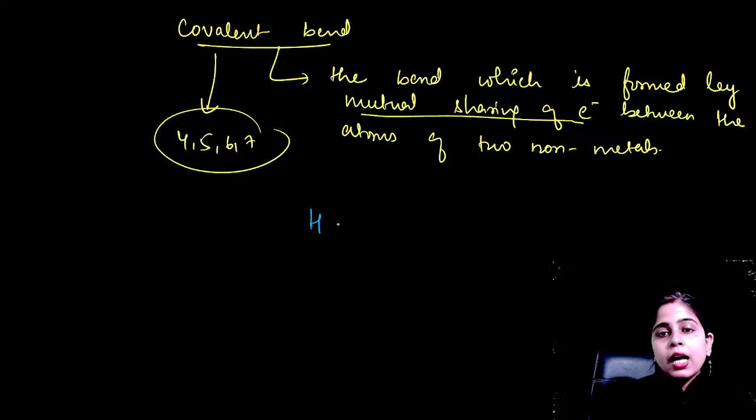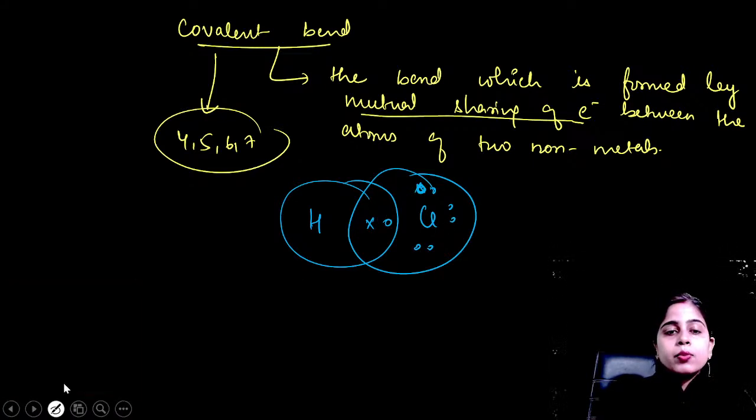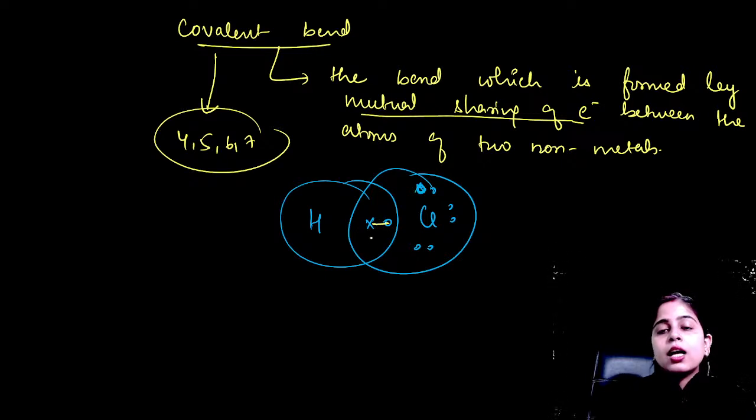What happens? This is your hydrogen atom containing 1 electron. This is your chlorine atom having 7 electrons in its outermost shell. So what they will do? They will come together and they will mutually share the electrons. And due to this mutual sharing of electrons, a bond is formed here, and this bond is your covalent bond.